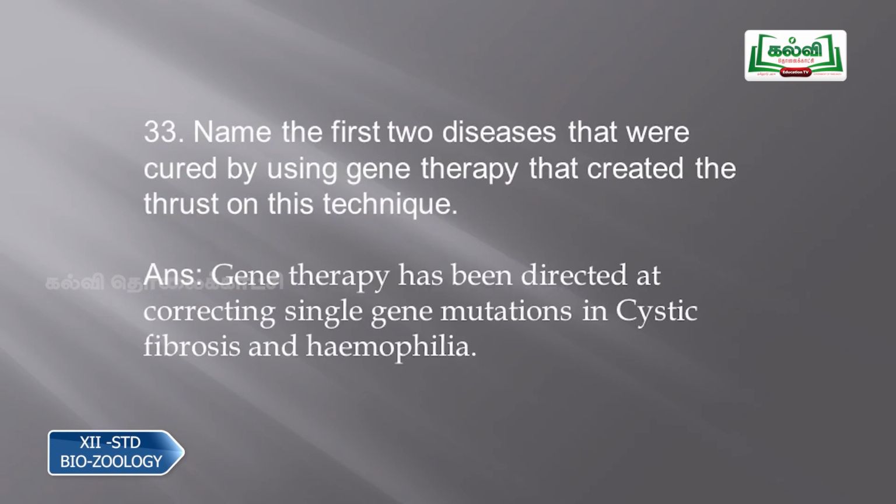Then question number 33, name the first two diseases that were cured using gene therapy, which created trust in this technique. Gene therapy was directed at correcting single gene mutations in cystic fibrosis and hemophilia. These are the two diseases.